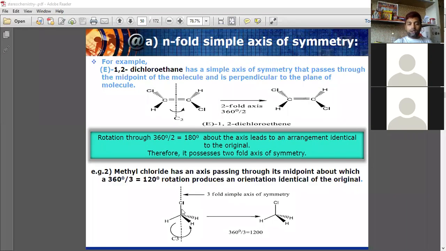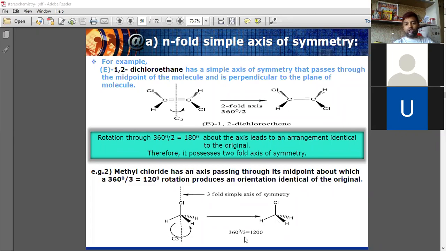First 60 degrees, then again 60 degrees, so a total of 120 degrees, and we get an identical molecule, indistinguishable from the original one.